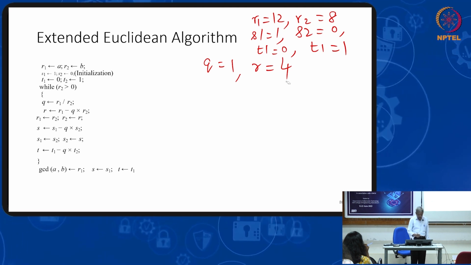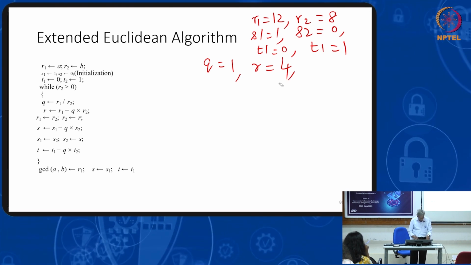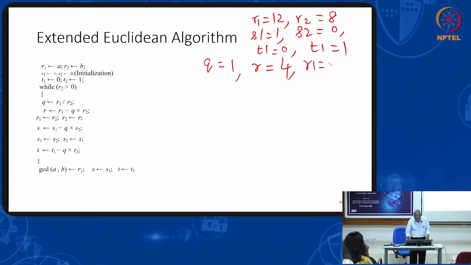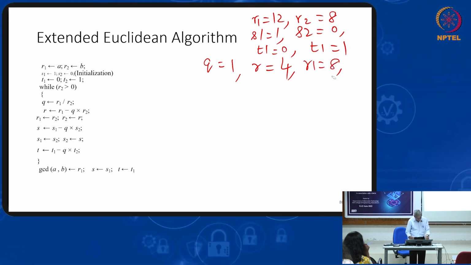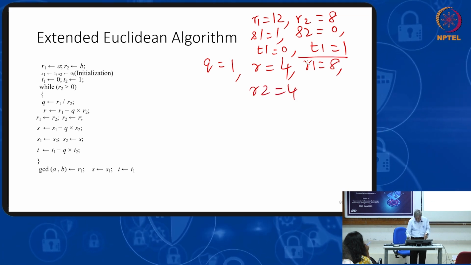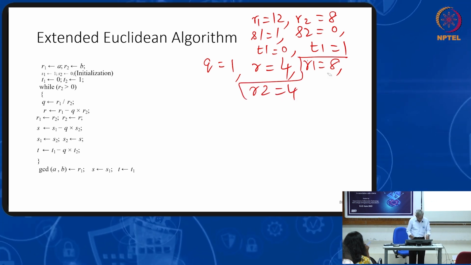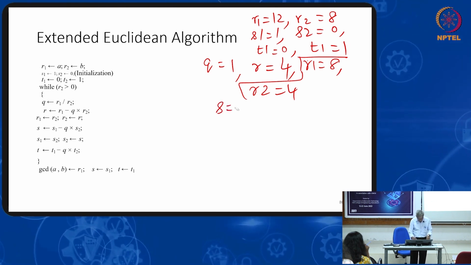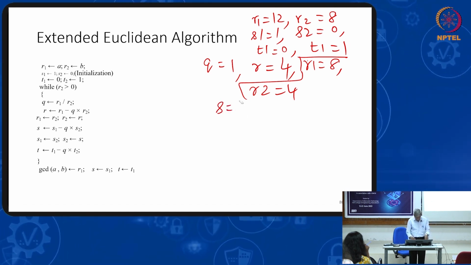It is like the previous algorithm. Next, R2 is assigned to R1. That means R1 equal to 8. R2 is R, so R2 equal to 4. These two we are changing, R1 and R2 roles. After this, S equal to S1 minus Q S2. That means 1.